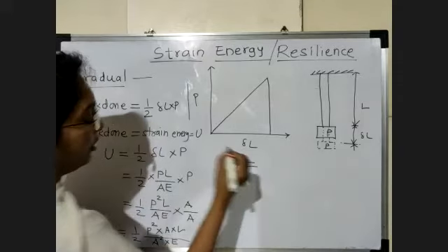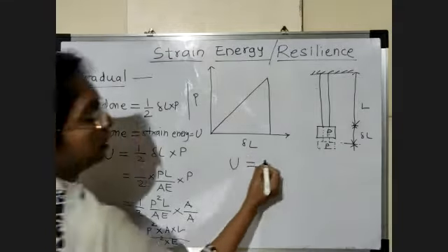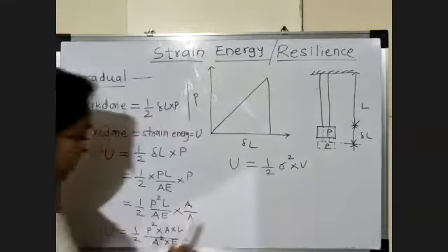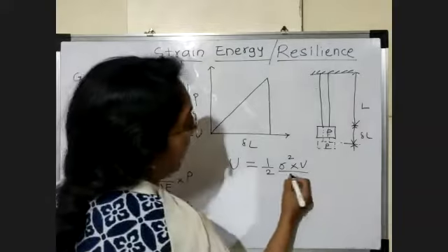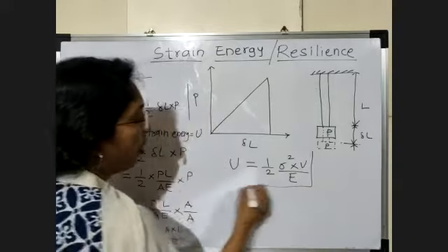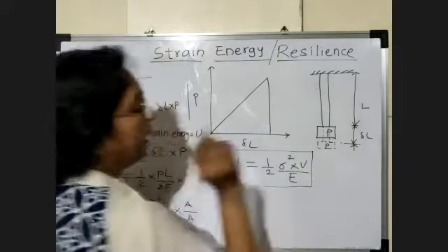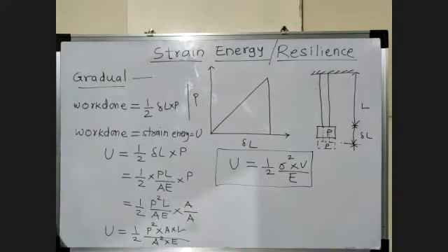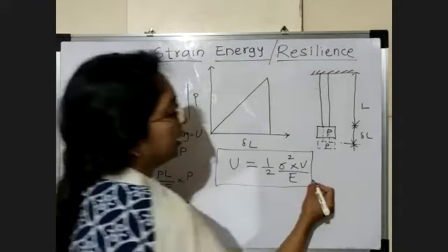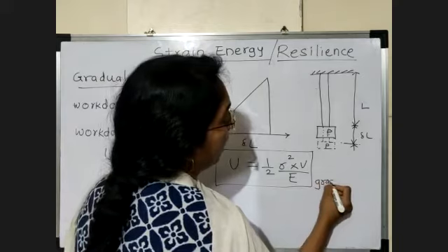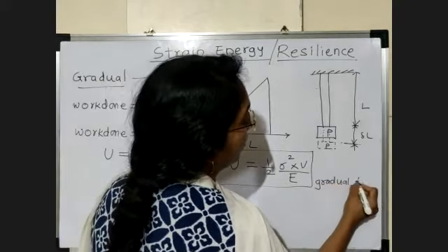Now here, area into length is nothing but volume, divided by E as it is. So this is the formula to find the strain energy for gradual type of loading.